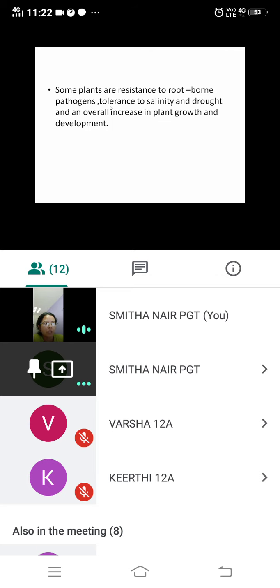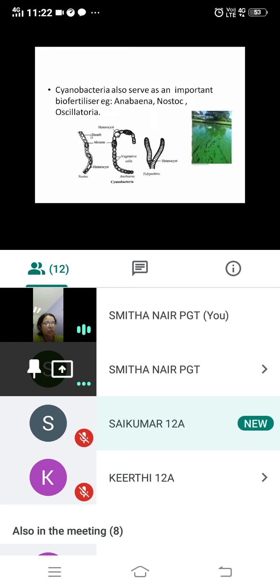They will be able to tolerate salinity. What do you mean by salinity? Anybody? What is salinity? Salinity means saline water, you might have heard. Salinity means salt. Yes, salt. So tolerance to too much salt, if it is present, is provided, along with tolerance to drought, and an overall increase in plant growth and development takes place if we are using biofertilizers. So that is the importance of biofertilizers.